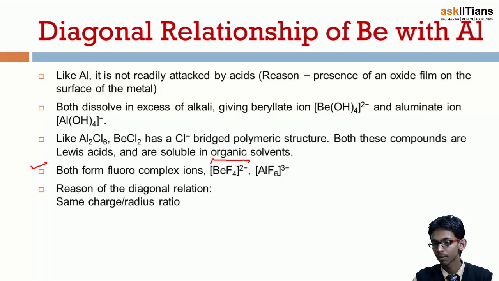Beryllium comes in group 2 while aluminium belongs to group 13. Still there is some similarity between these two elements, that they have the same charge to mass ratio, and this is the main reason why beryllium shows a diagonal relationship with aluminium.